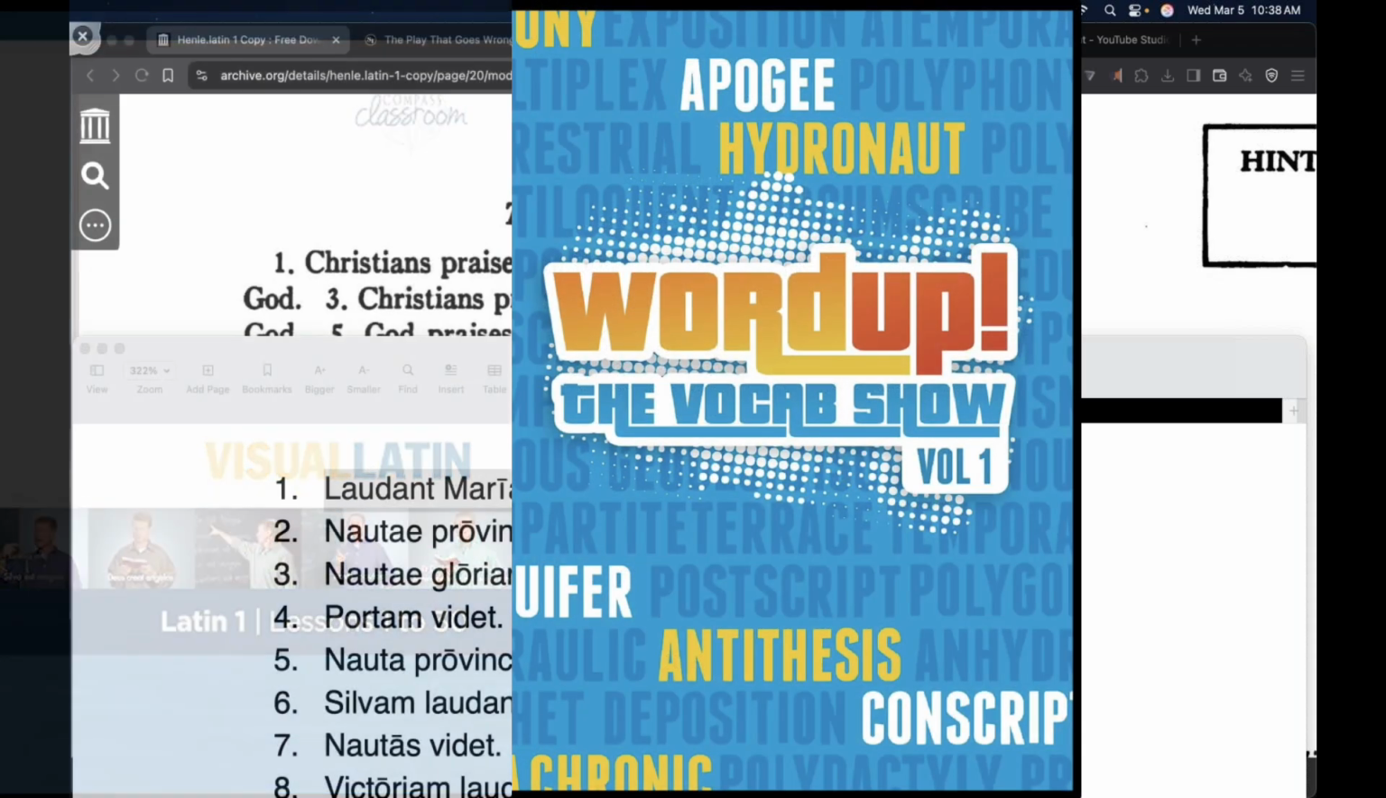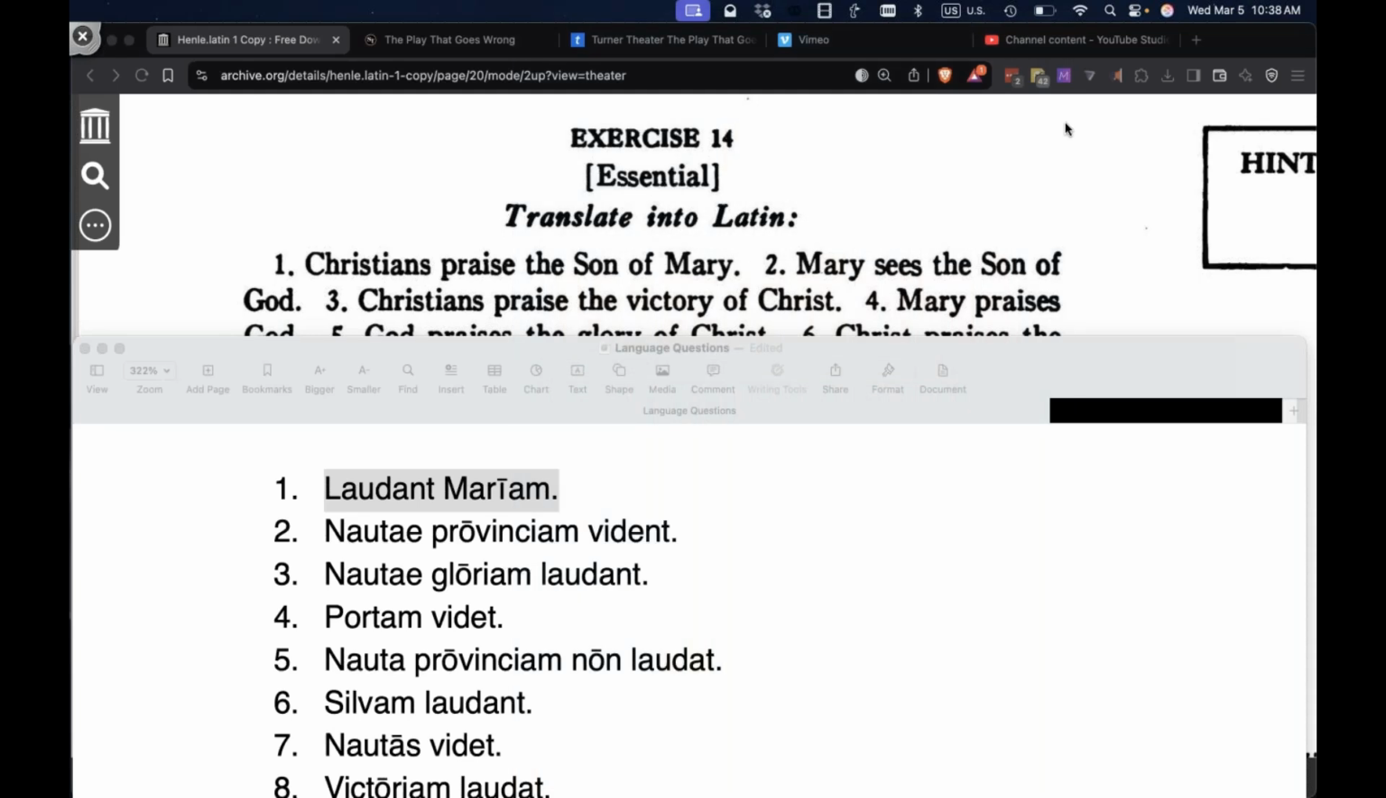And we are working our way through First Year Latin by Robert Henle. We are in chapter 2, exercise 14. Here, Mr. Henle wants us to translate these sentences into Latin. So we're going to analyze them first and parse them, and then we'll translate them into Latin.